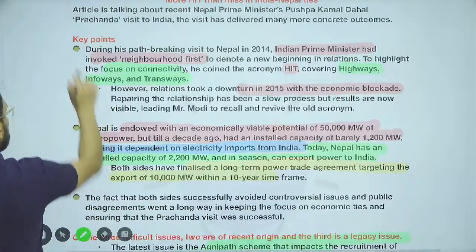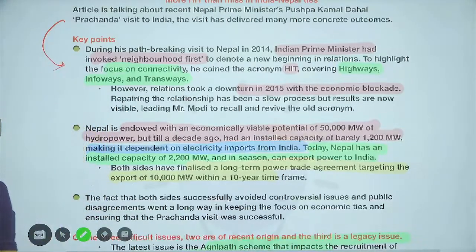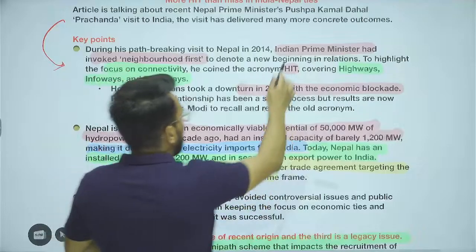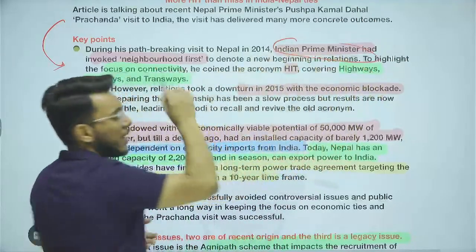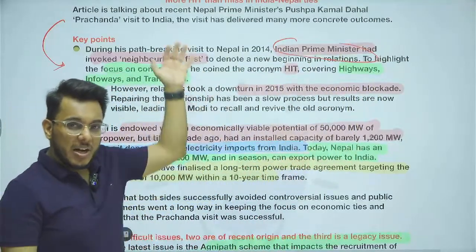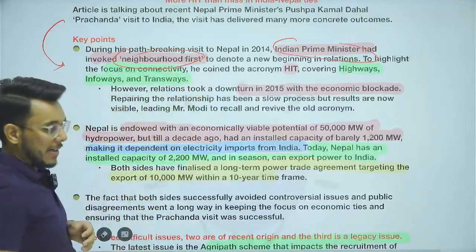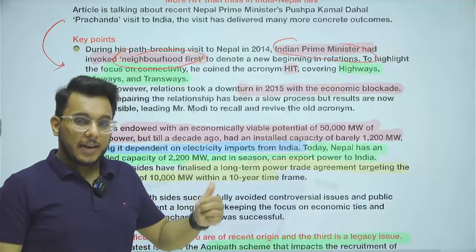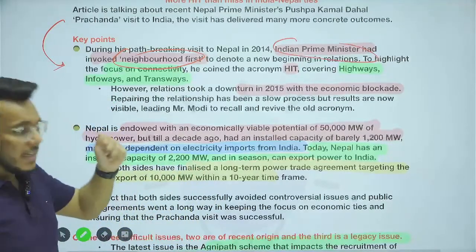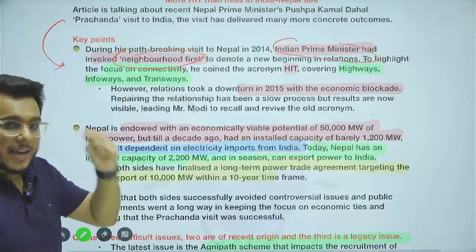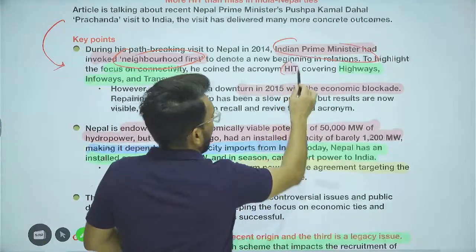Now, the article is giving a reference from 2014. In 2014, the Indian Prime Minister visited Nepal, and when he visited, he invoked the neighborhood first policy and said that we will be prioritizing the development of Nepal. Three areas were focused on which India will be helping in, and it was HIT.